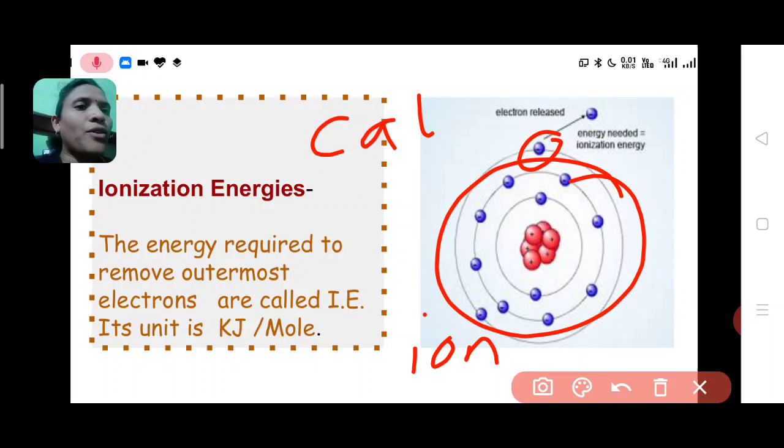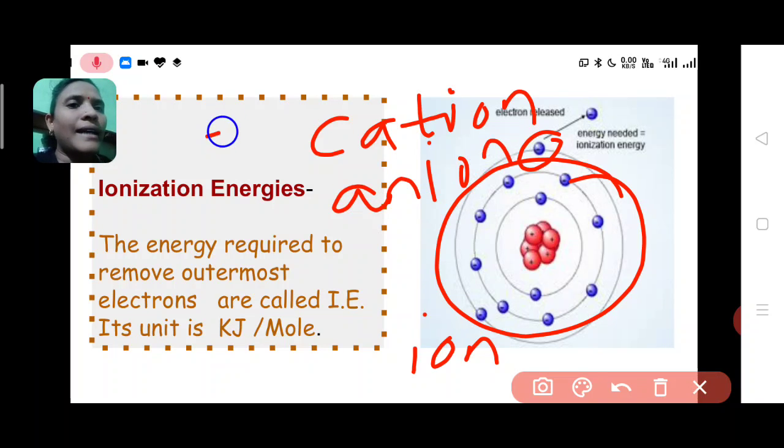After removing an electron, we get cations, and when an atom accepts an electron, it forms anions. Cations are positively charged and anions are negatively charged.